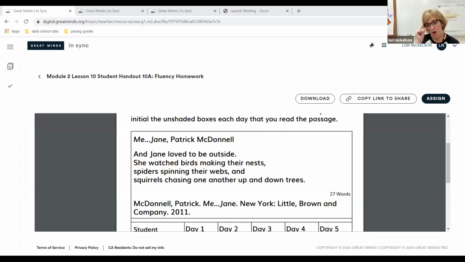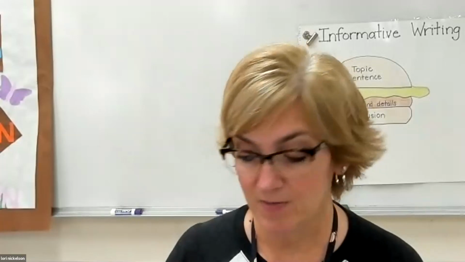All right, so our fluency page here is from Me, Jane, by Patrick McDonald. Jane loved to be outside. She watched birds making their nest, spiders spinning their webs, and squirrels chasing one another up and down trees. So make sure that you're practicing your fluency and pausing at the punctuation, okay? Make sure you're reading the way you speak. All right, good job, guys. So I am going to stop sharing that screen and bring it back to me.